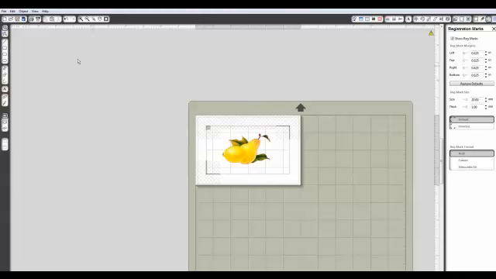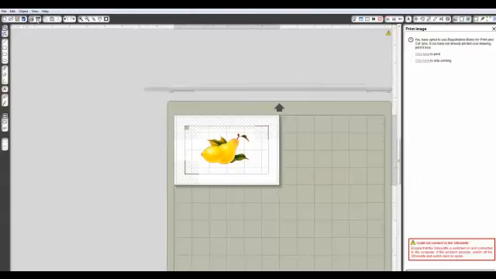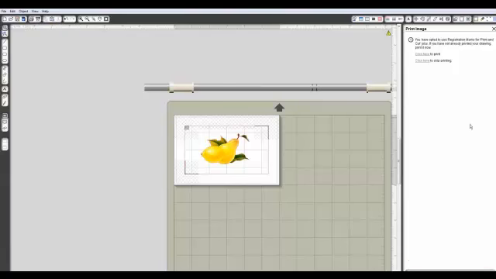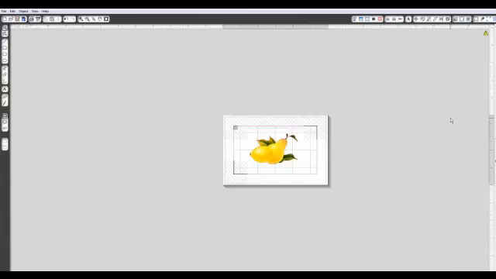So now I'm going to send it to the silhouette cutter. I'm going to click on that. My cutter's off. I'll just turn it on. Doesn't really matter though. Now I'm going to skip the printing because I've already done that. I'm going to hit continue, and the first thing I'm going to do is have it automatically detect these registration marks. So it's going to scan those 3 marks, and mine is doing that right now. I don't know if you can hear it. There you go. And it's going to tell me it didn't find them. So I'm going to close this so I don't have to make it work hard.